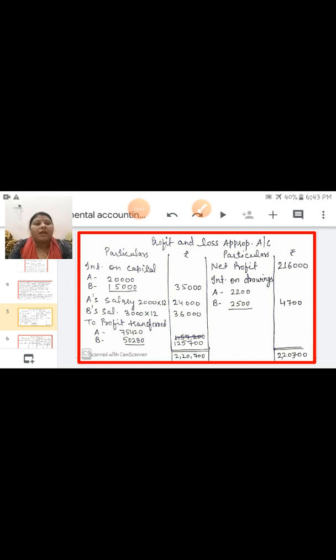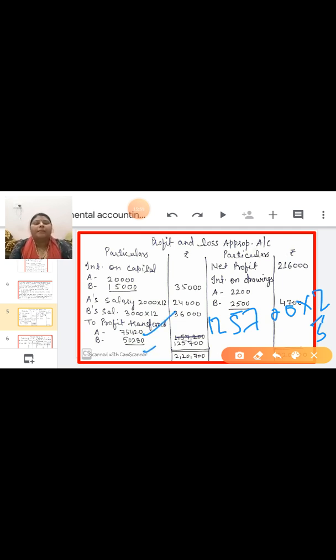Now for B, again you have to write 125,700. Now the B ratio is 2 and the total denominator is 5, 3 plus 2 is 5. So in this way you have to calculate for A and B. In this way you have to prepare the profit and loss appropriation account.